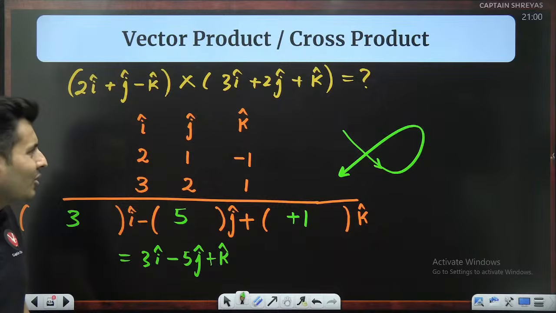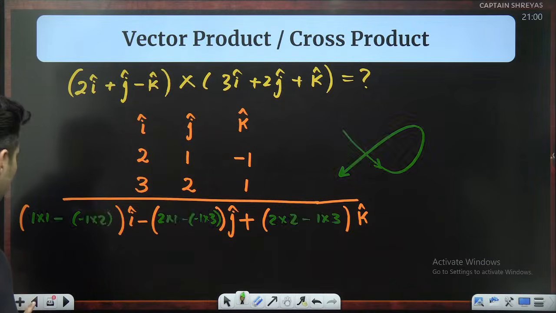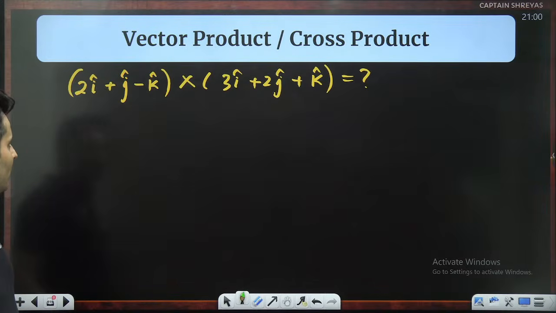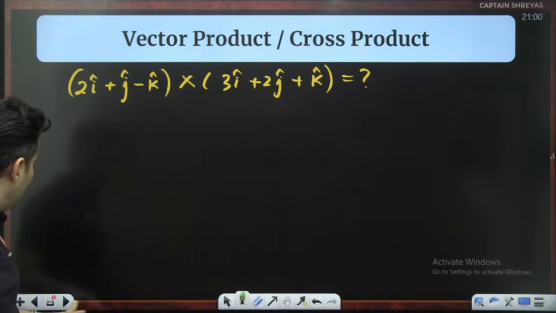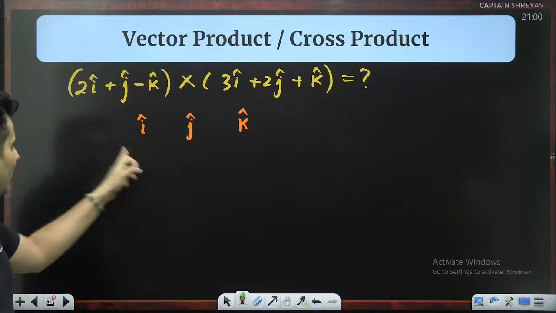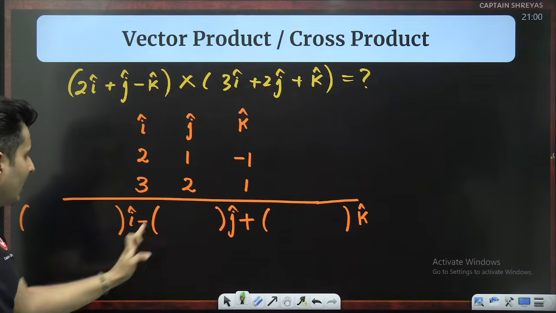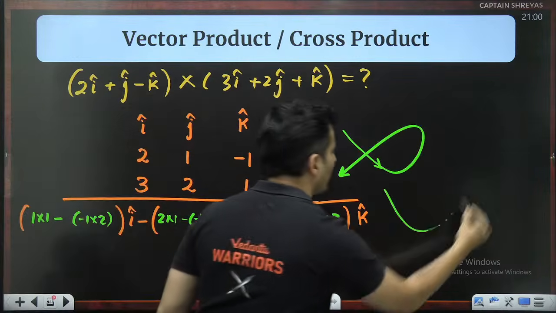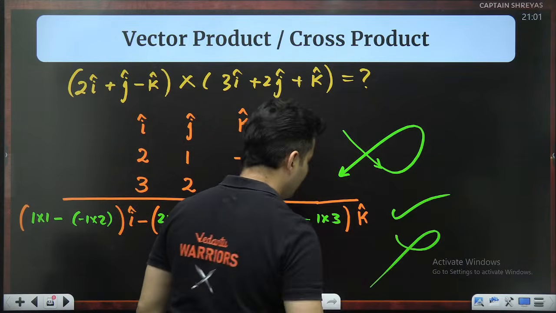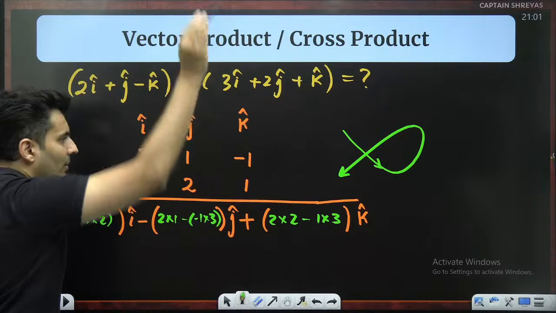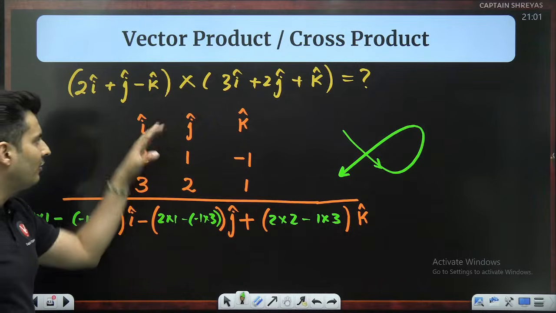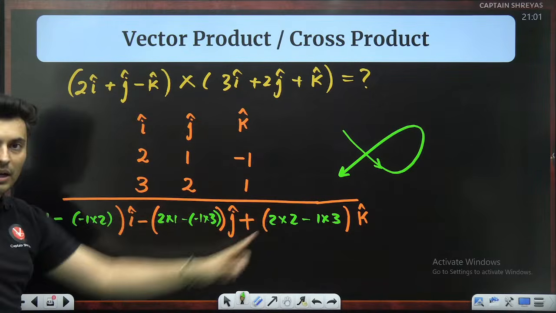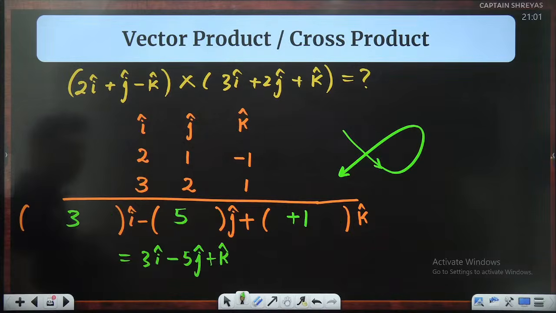That's all. So this is how you're going to do the vector multiplication. I'll again explain the steps right from step 1. Whenever you have to do vector multiplication of two vectors, first thing, put ijk, below that put their components down, then put I cap, minus j cap and k cap with the brackets, then go in this style, just like how your teacher gives you wrong, right? Wrong, correct and wrong. Same way, like this. Cross is multiplied and then subtract. So for I cap, forget those columns and rows, 1 into 1 minus 1 into 2. Then like that. Do it for other elements also. Solve it and you will get the answer.